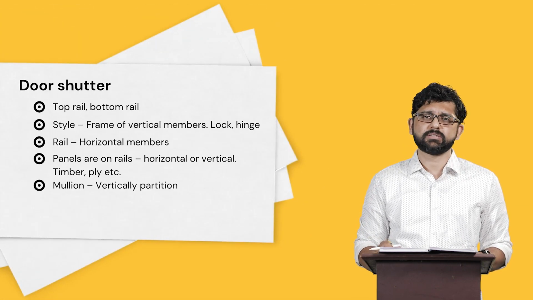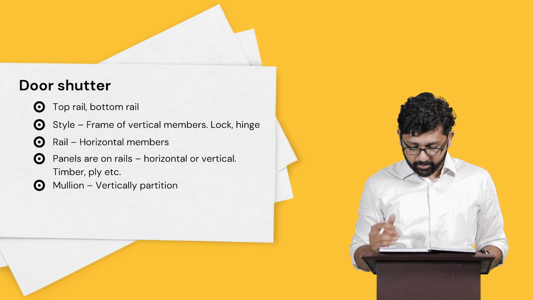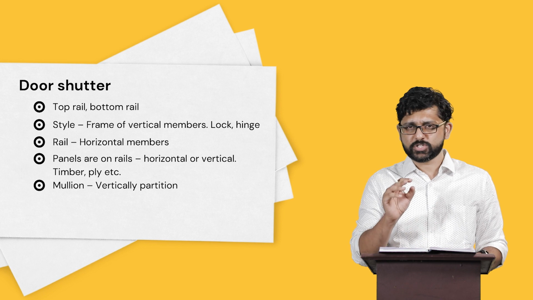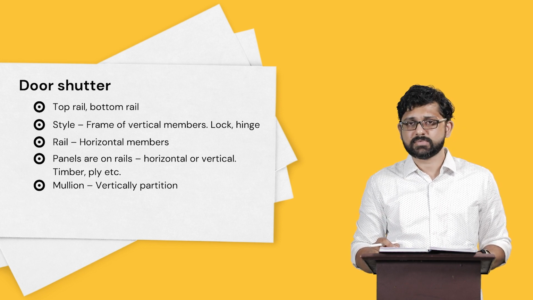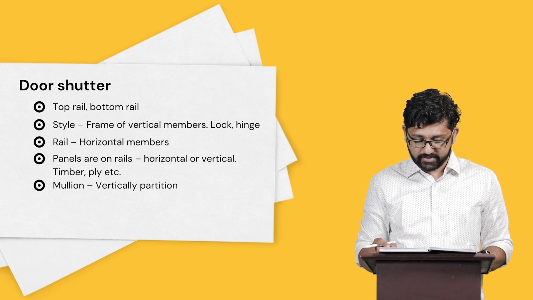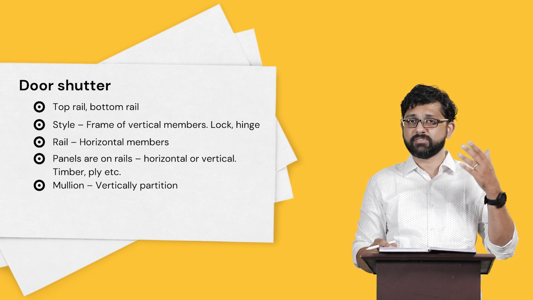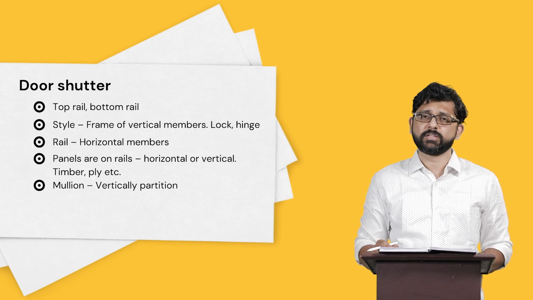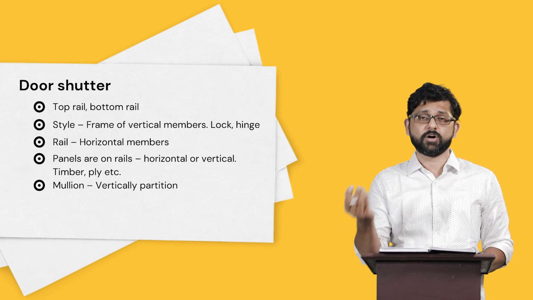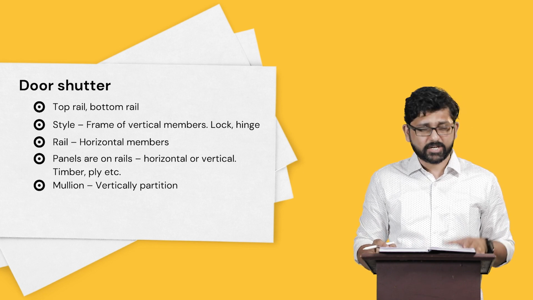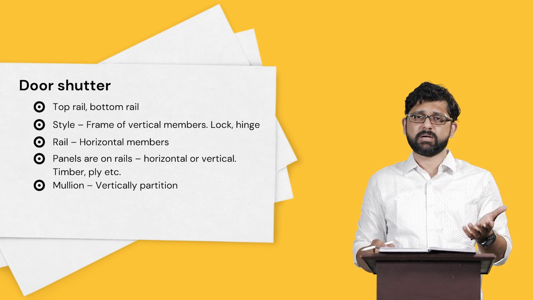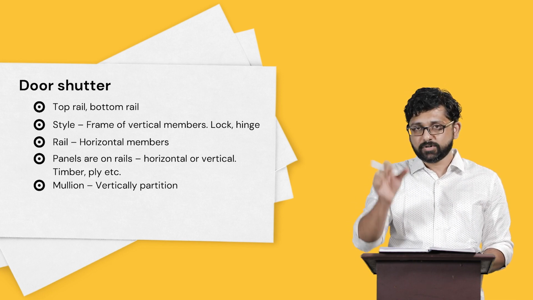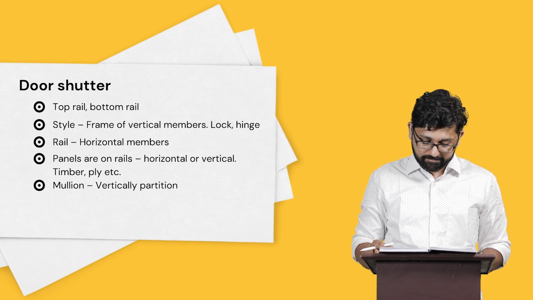There are various parts in a door shutter. For example, at the top and bottom, you have the horizontal top and bottom rails. Rails are basically horizontal members. Then you have the stile. A stile is basically a vertical frame member. For example, you have the lock stile, the hinge stile, etc. Now, panels are kept on the rails. Panels could be horizontal or vertical. There could be a variety of materials that we could use. For example, in the case of doors, we could use timber or ply, etc. Mullion is the vertical partition existing between the panels.